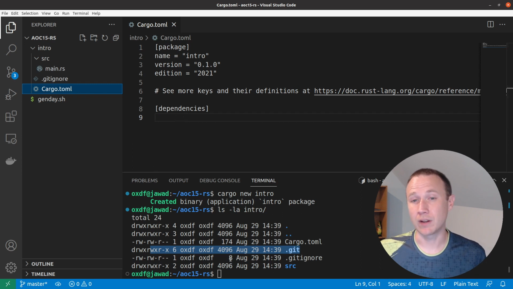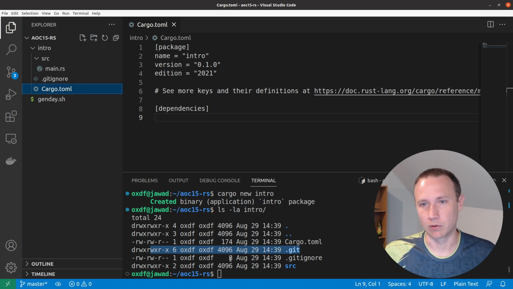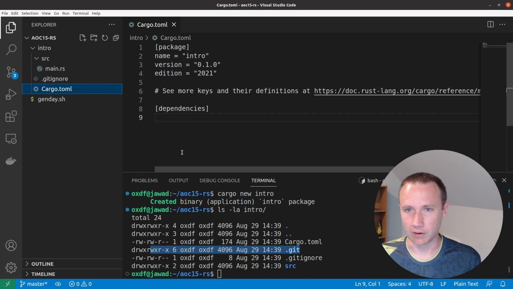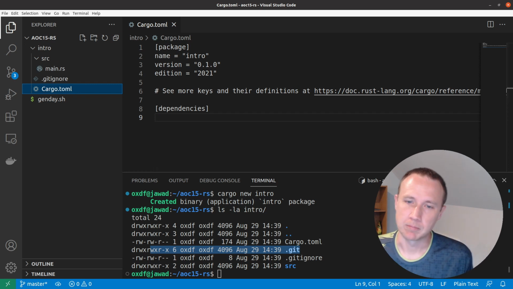And then when you do go to compile it, it'll yell at you and say, oh, this is a dependency I don't recognize. Make sure you update your Cargo.toml file. And so then you'll go do that here. And if you're not familiar with TOML, it's just another language, like JSON or YAML, a formatted language for storing data.